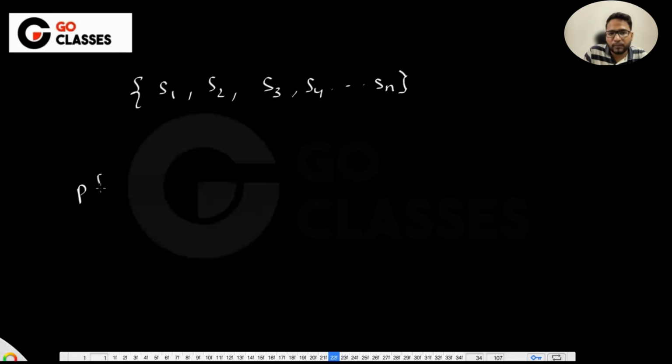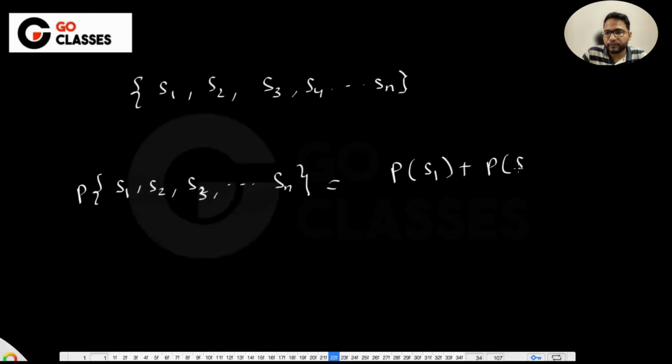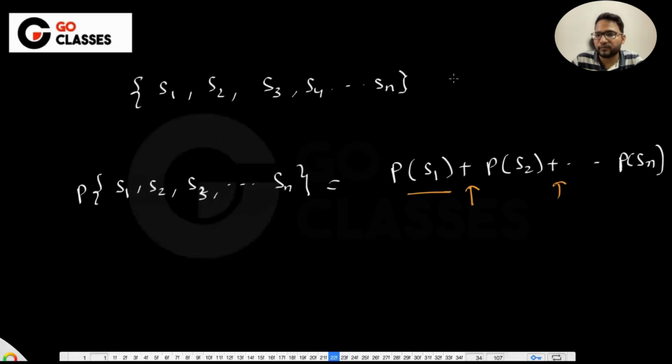So suppose in general the sample space has S1, S2, S3, S4, up to Sn. Can you tell me what is the probability of S1, S2, S3, up to Sn? This will be the probability of S1 plus the probability of S2 plus the probability of S3, and so on. Why? The reason is that everything is disjoint. If everything is disjoint, I can use the plus symbol. And why are these disjoint? Because these are my elements of the sample space.